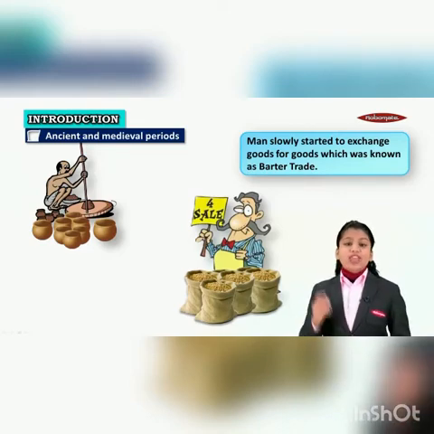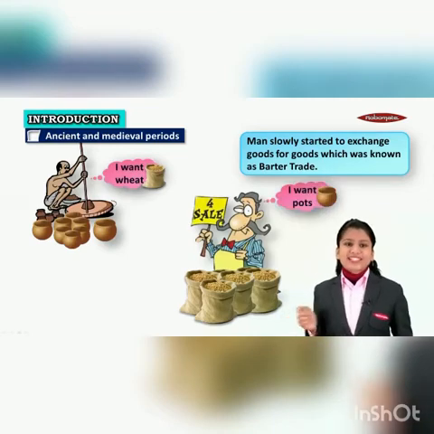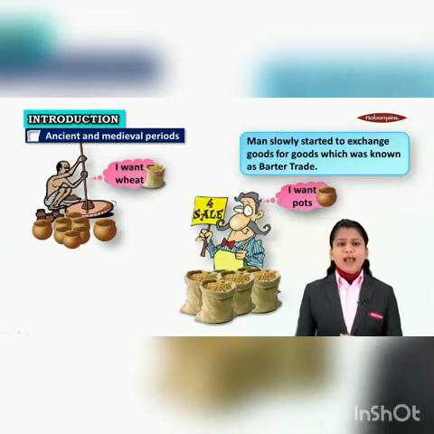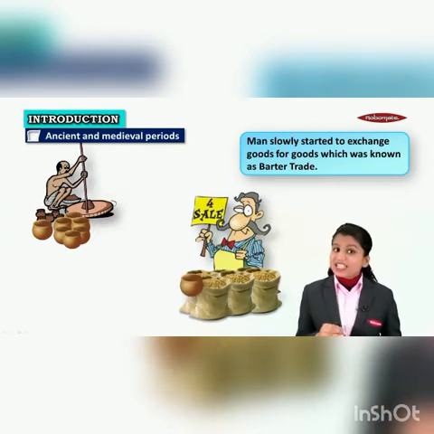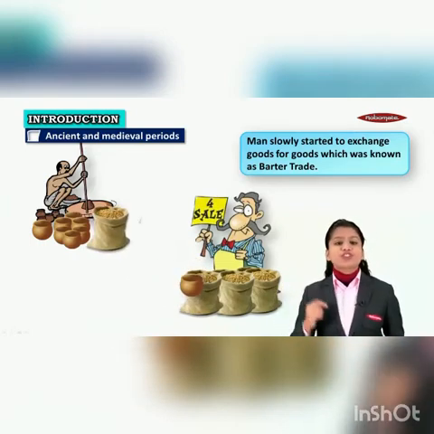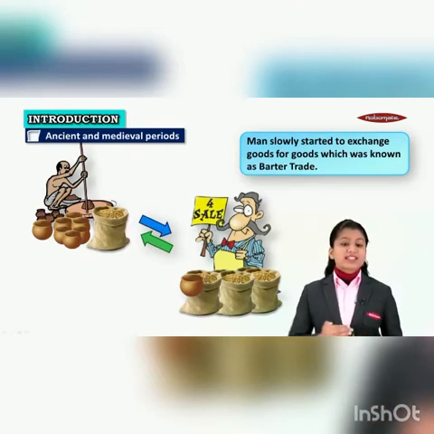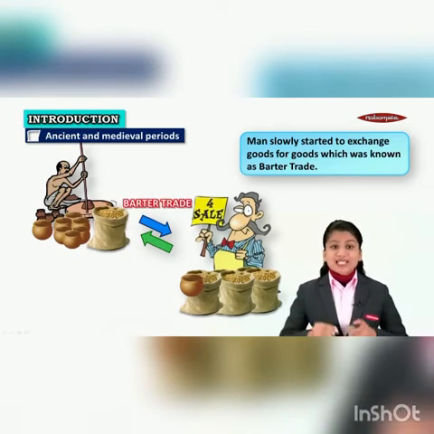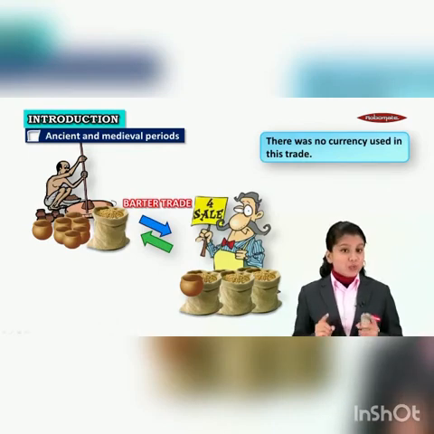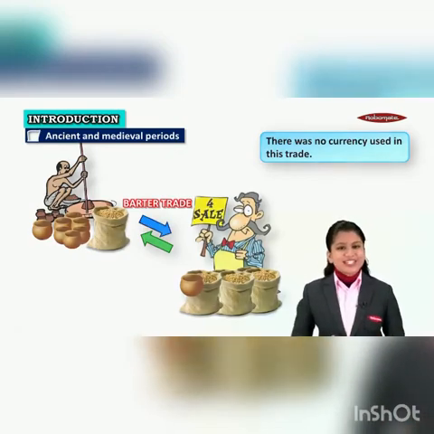Now, for example, there was a potter and there was a wheat seller. The potter wanted wheat and the wheat seller wanted pots. Now, what would happen? The potter sold his pots to the wheat seller and in exchange, the wheat seller sold his wheat to the potter. Now you see over here, this exchange that took place between the potter and the wheat seller is known as barter trade. It is very important that you note over here that there was no currency used in barter trade. Only commodities were exchanged for commodities.